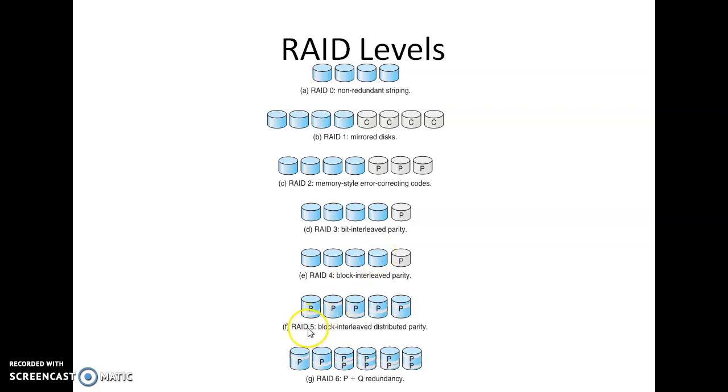RAID level 5 is block-interleaved distributed parity. So instead of having the parity bits in one single disk, we are distributing the parity bits across all the disks here, in block-interleaved distributed parity. Then RAID level 6 has P plus Q redundancy, that is, for each 4 blocks we have 2 blocks used for parity. P and Q are used for parity here.